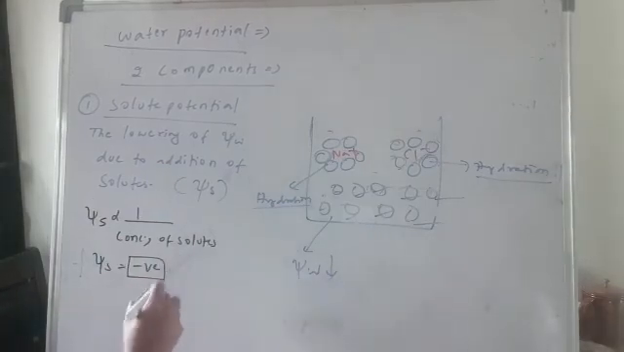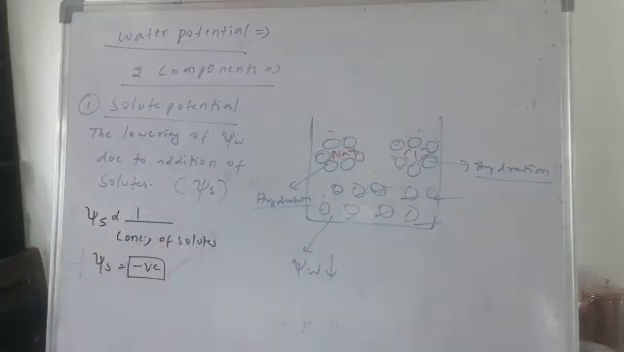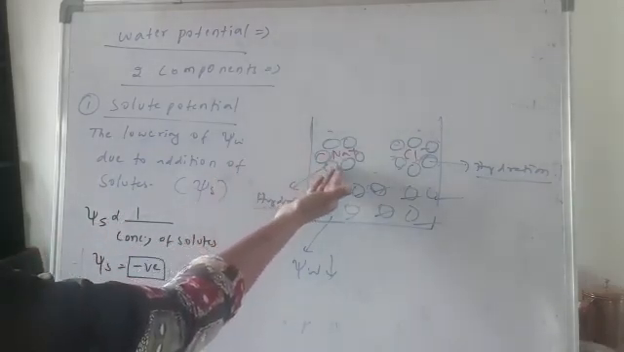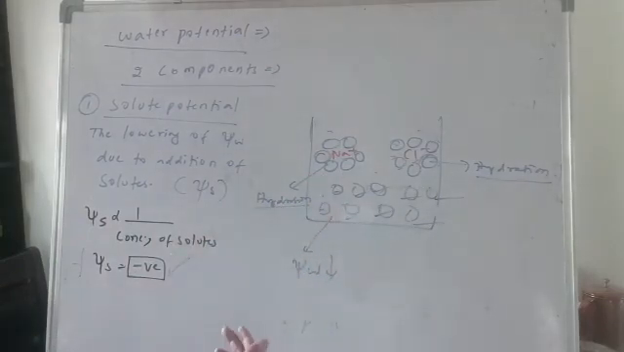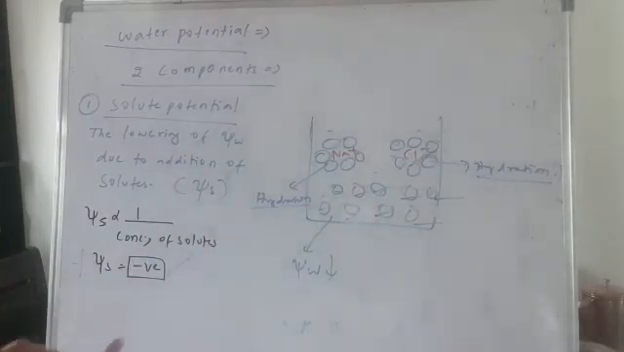The sign would be negative, and you should remember that the solute potential is inversely proportional to the concentration of solutes. So more solutes means less solute potential. Less solutes means more solute potential. The capacity of water will be more. So this is about the solute potential.